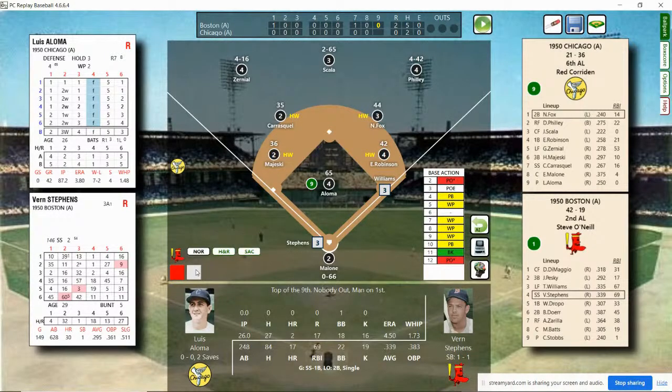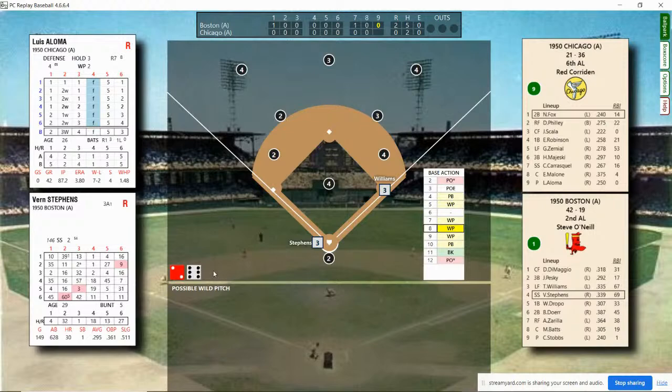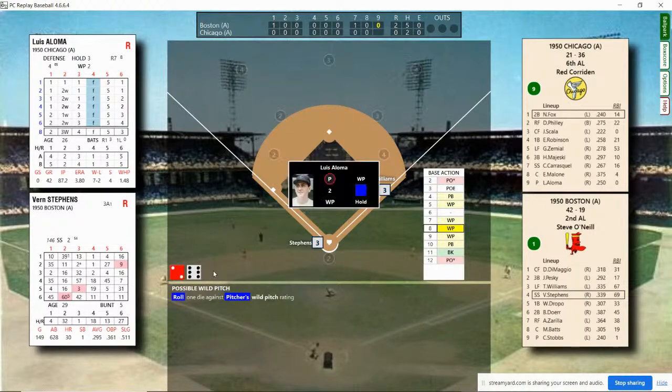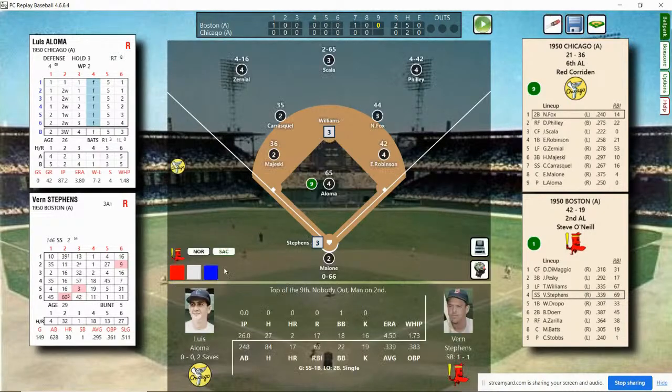Here's the infamous base action. There could possibly be a wild pitch. Anything over 2. And there it is. It's a wild pitch. Williams goes to second. No outs, man on second. Williams at second.